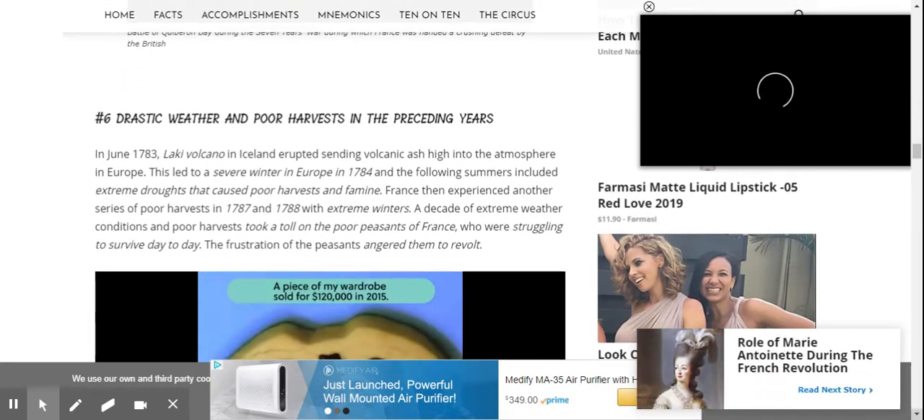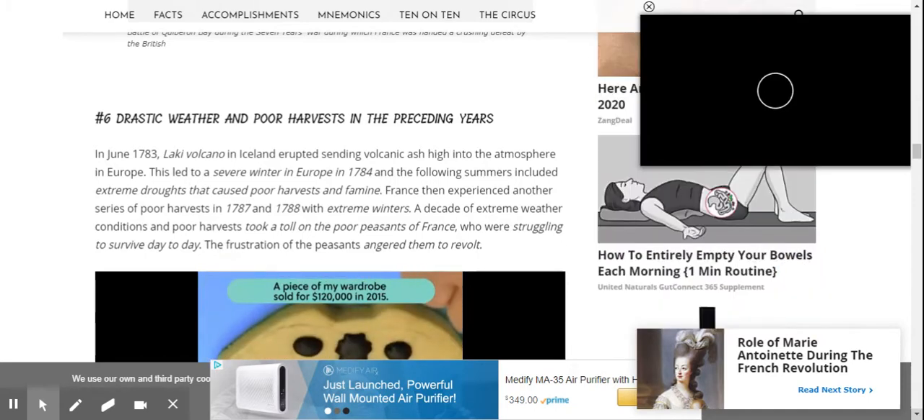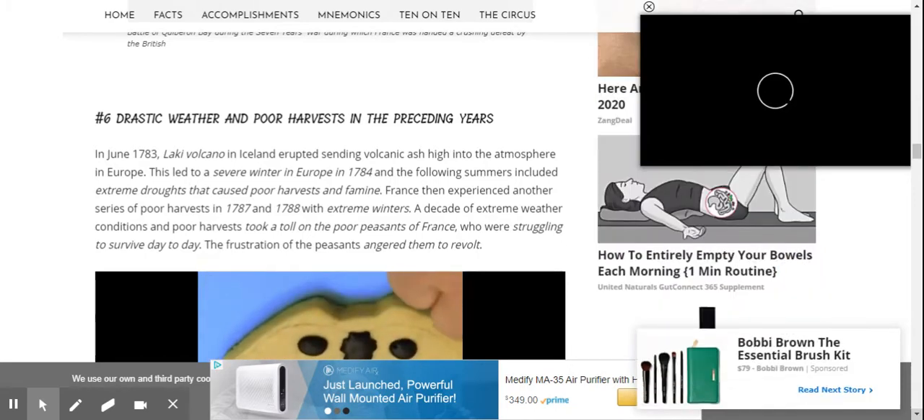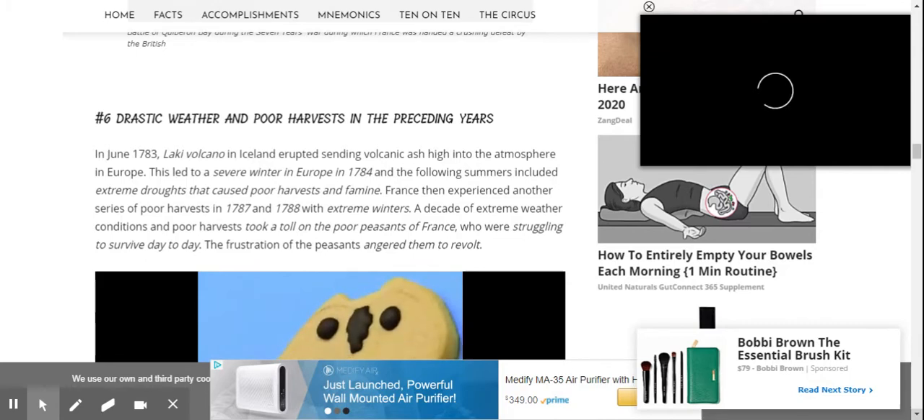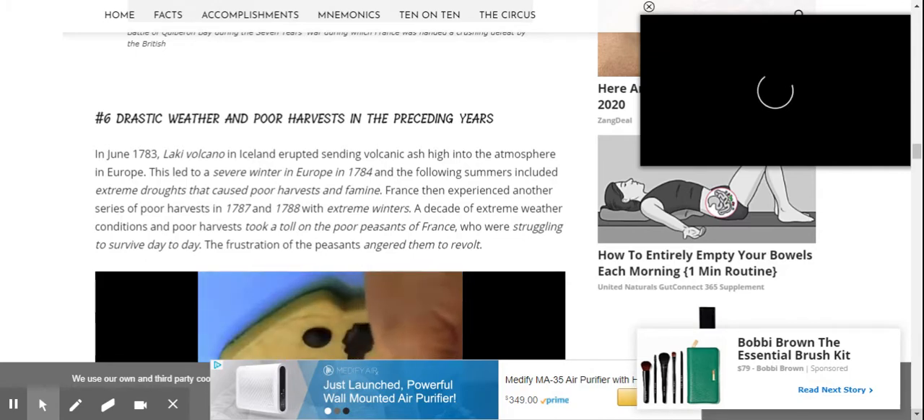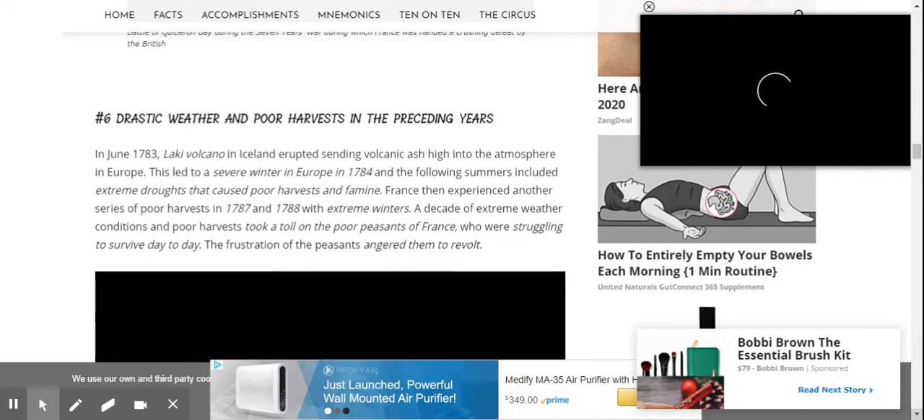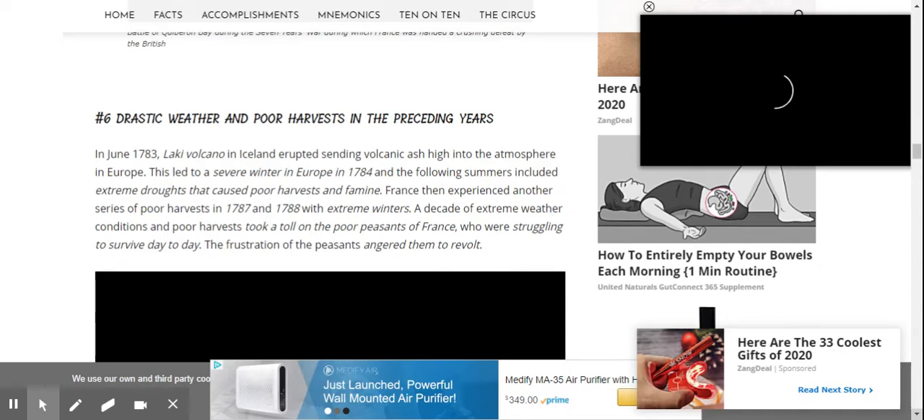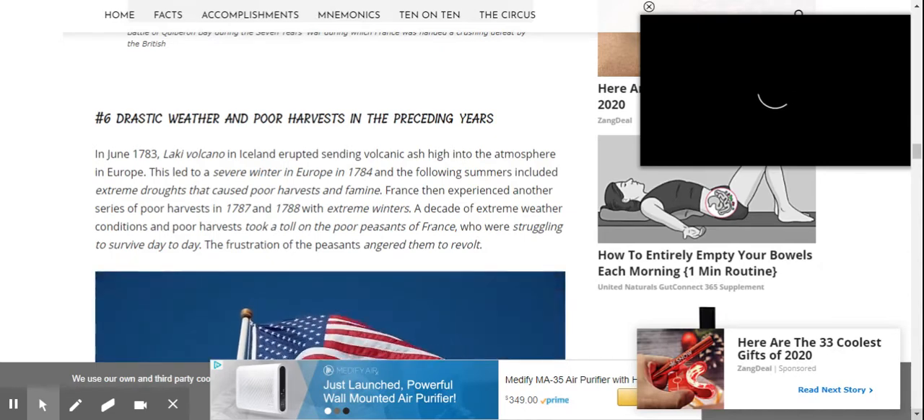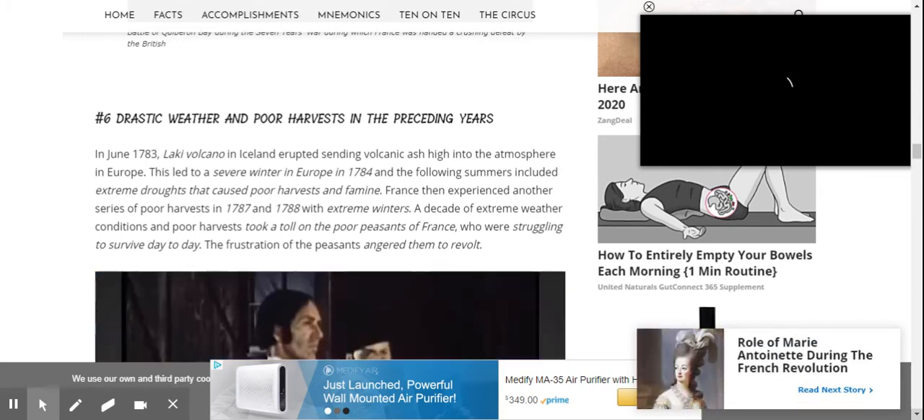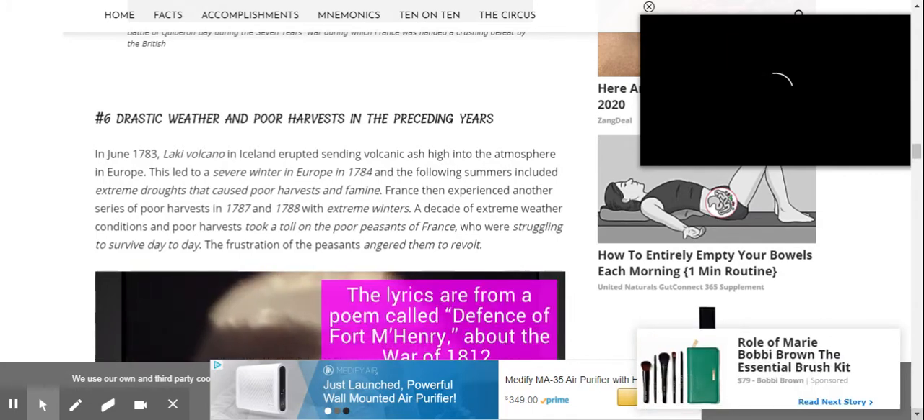Number 6, drastic weather and poor harvest in the preceding years. In June 1783, Laki volcano in Iceland erupted, sending volcanic ash high into the atmosphere in Europe. This led to a severe winter in Europe in 1784, and the following summers included extreme droughts that caused poor harvest and famine. France then experienced another series of poor harvests in 1787 and 1788 with extreme winters.